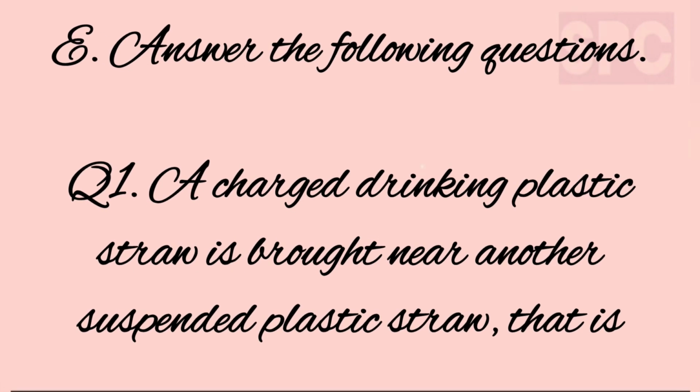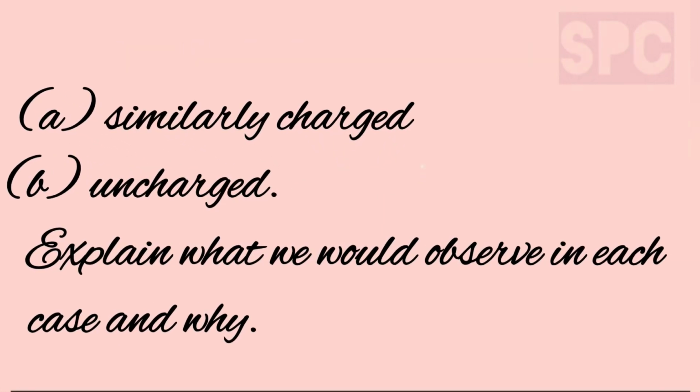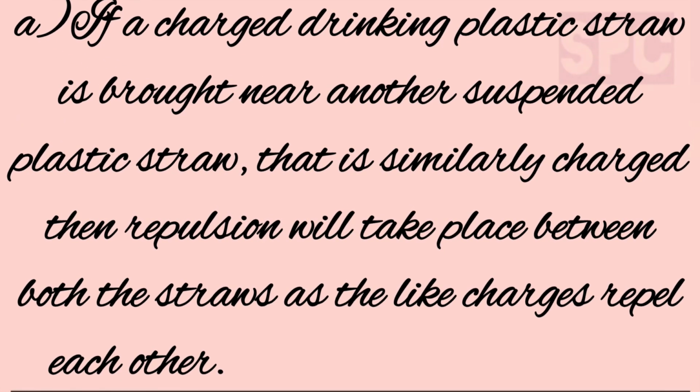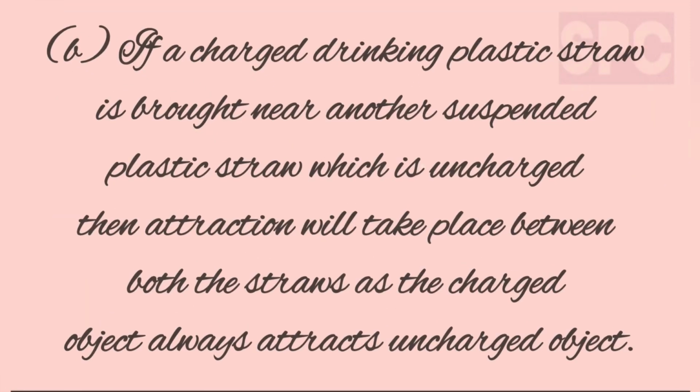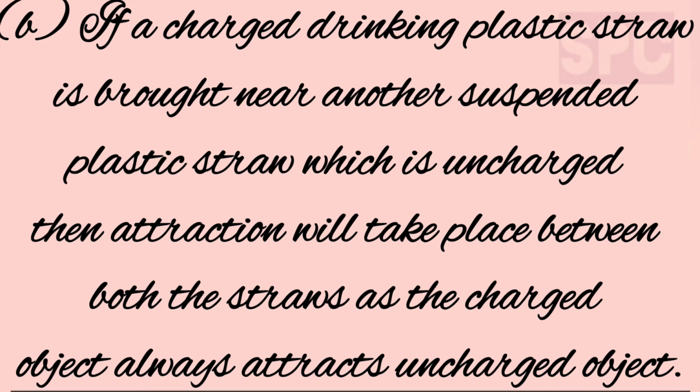Let's move on to part E. Question number 1. A charged drinking plastic straw is brought near another suspended plastic straw that is A. Similarly charged, B. Uncharged. Explain what we would observe in each case and why. Answer A. If it is similarly charged, then repulsion will take place between both these straws, as we all know that like charges repel each other. Part B. If it is uncharged, then attraction is going to take place, because a charged object always attracts another uncharged object.